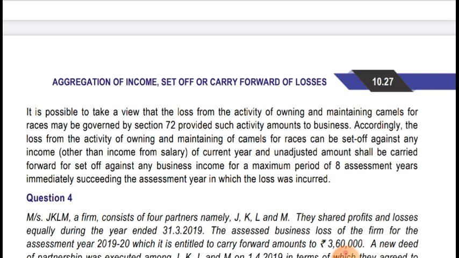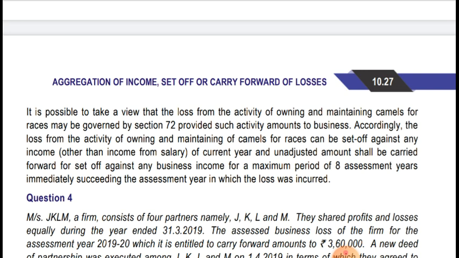It is possible to take a view that the loss from the activity of owning and maintenance of camels for races may be governed by section 72, provided such activity amounts to business. Accordingly, the loss can be set off against any income other than salary.